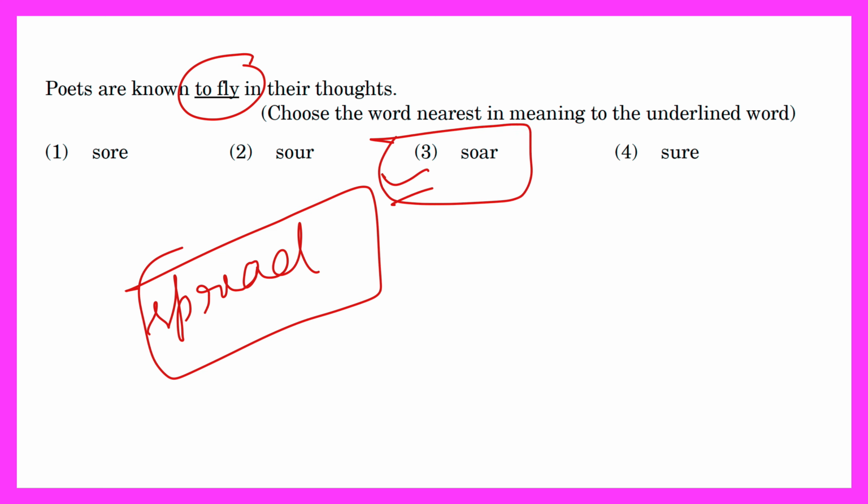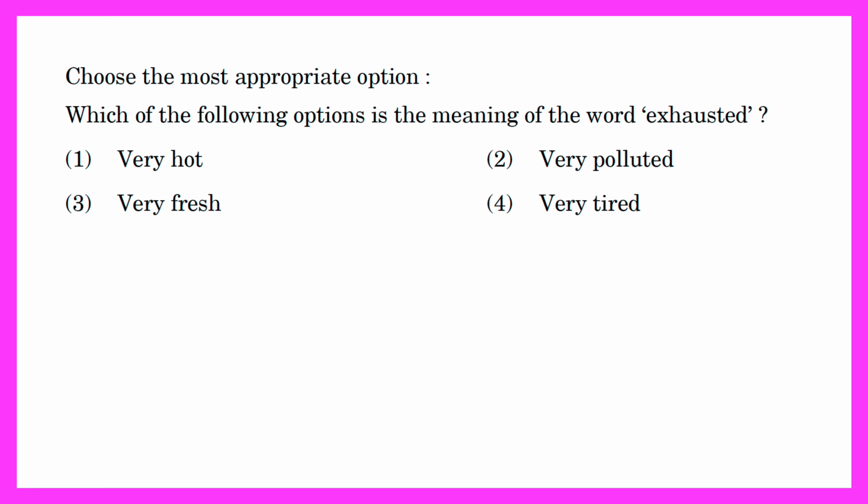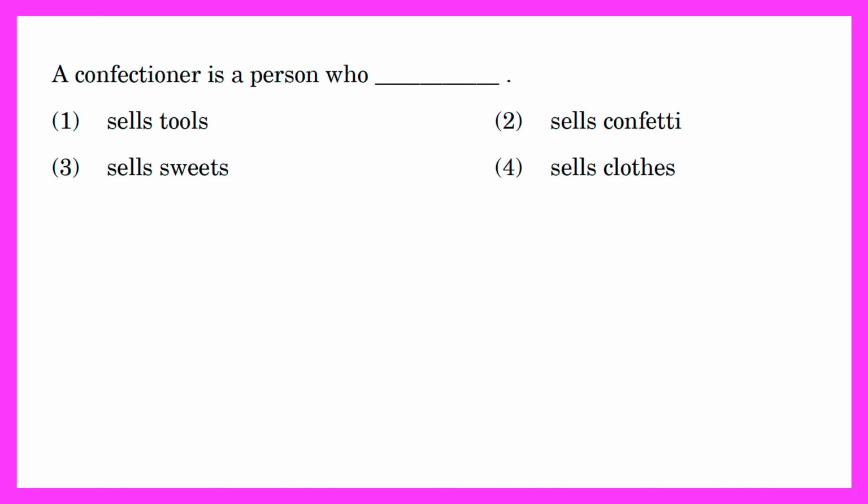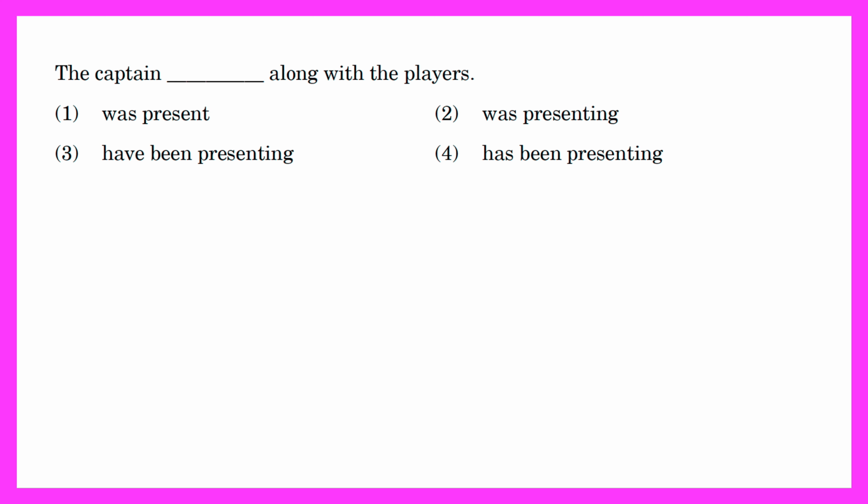Next, choose the most appropriate option. Which of the following options is the meaning of the word exhausted? So this is the vocab question. Exhausted means very tired. Option 4 is the correct answer. A confectioner is a person who sells sweets. Confectioner.